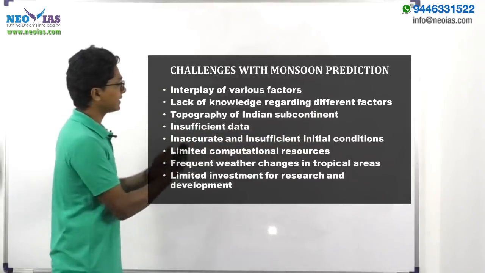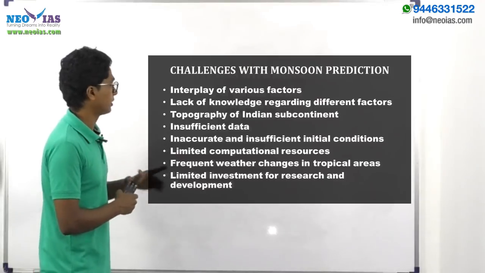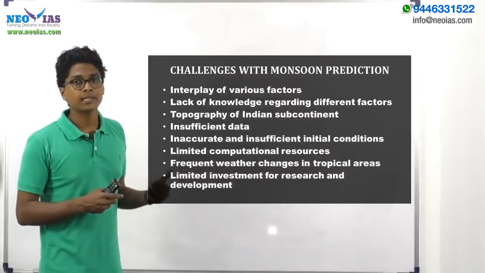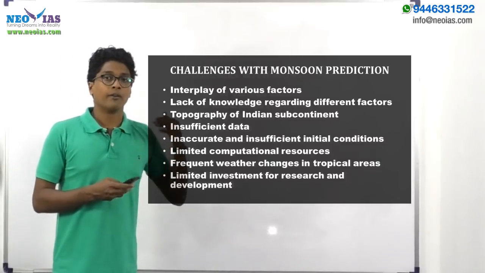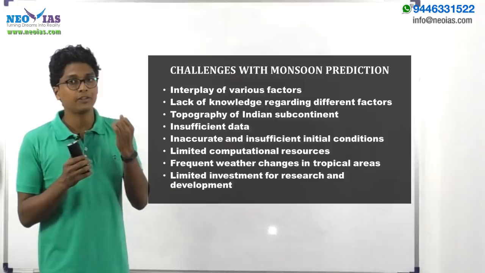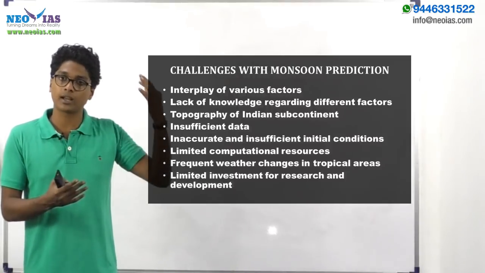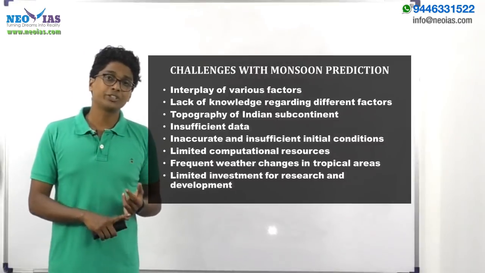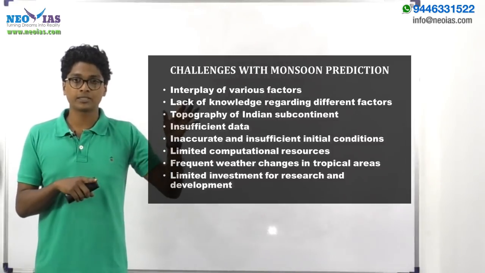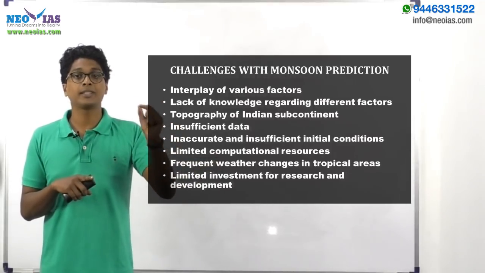So all these things can be seen as challenges with regard to Indian monsoon prediction, and this model question can be seen as a 150-word, 10-mark question. As per the current pattern, we have two types of main questions for your GS1, GS2 and GS3 papers: 10-mark questions and 15-mark questions. For 10-mark questions the word limit is 150, and for 15-mark questions the word limit is 250.